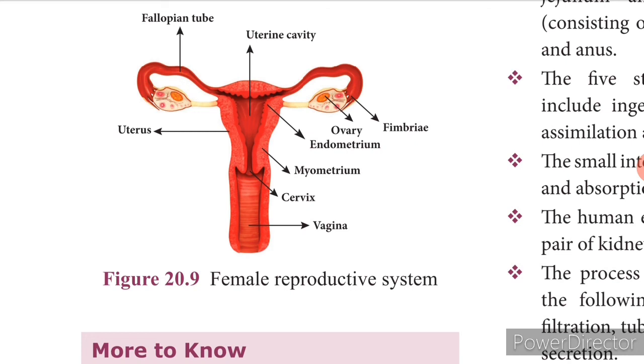Next is the uterus, and uterus will be a pear-shaped muscular hollow cavity that is present in the pelvic cavity, you can say, and it is between the urinary bladder and the rectum, and the fetus development also takes place inside this uterus, and the narrow part of the uterus is called as the cervix, and which leads into vagina. Vagina is nothing but the uterus narrowed down into a hollow tube, isn't it? So that is called as the vagina, and it connects the cervix and the external genitalia.